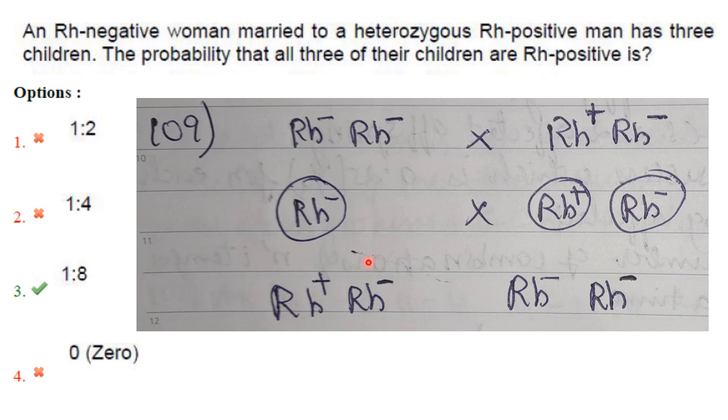Now probability that one child is Rh positive is half or 50%. Now what will be the probability for all 3 of their children to be Rh positive? So probability that the first child is Rh positive is half. Probability that the second child is Rh positive is again half. And probability that the third child is Rh positive is again half. So half into half into half is equal to 1 by 8, or 1:8, is the answer.